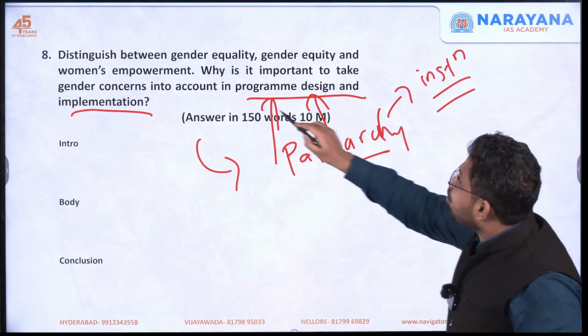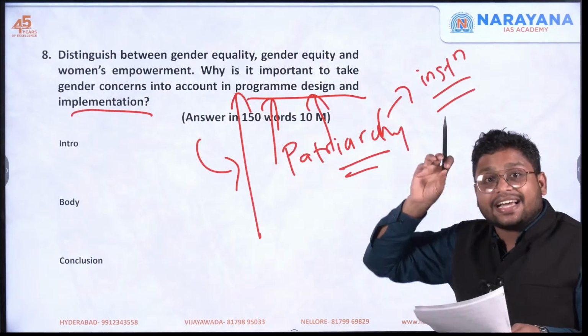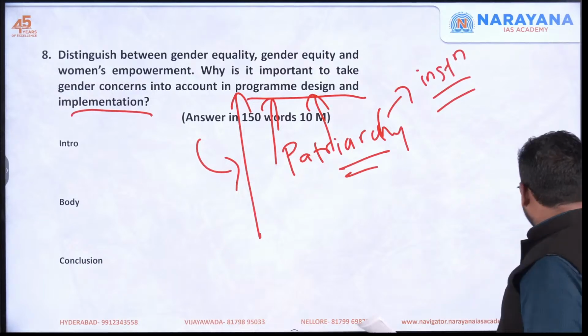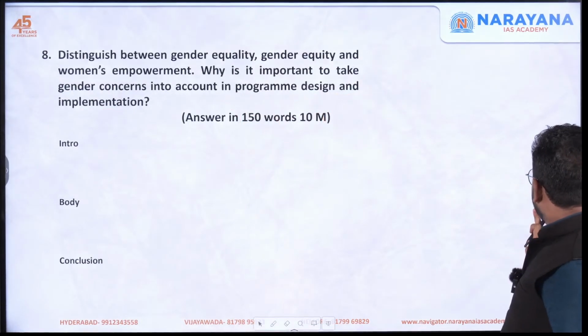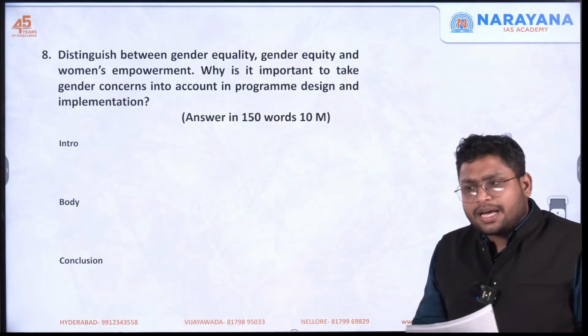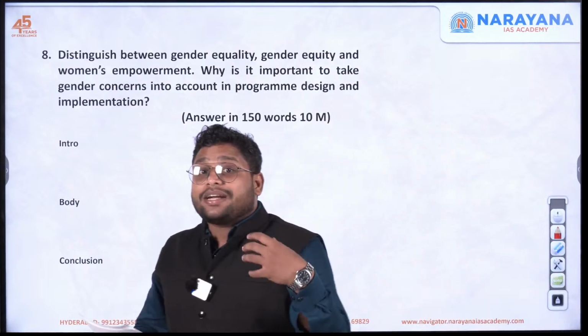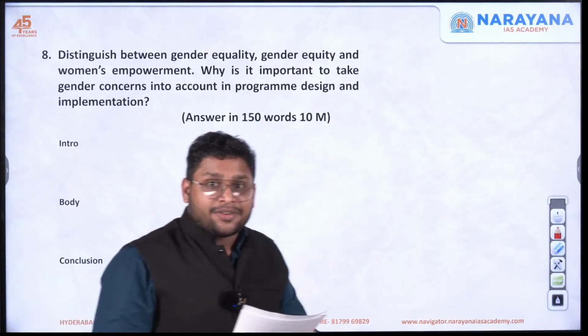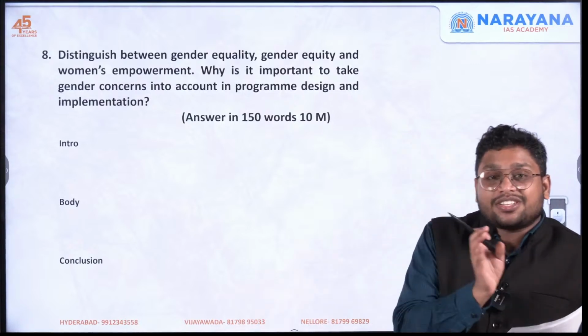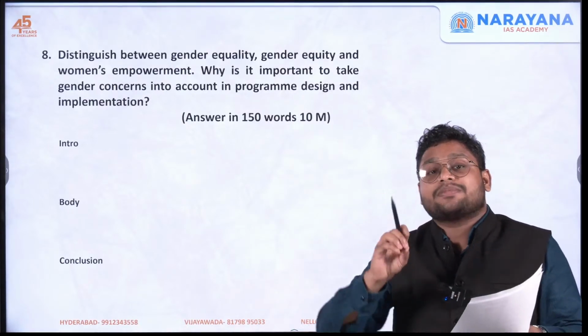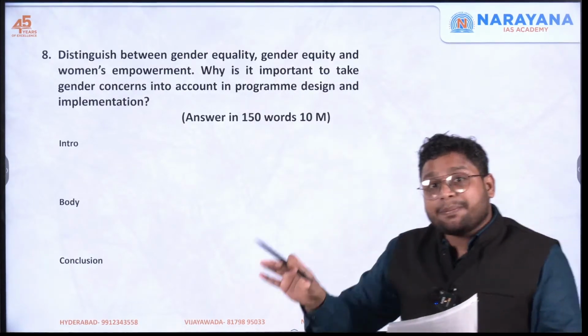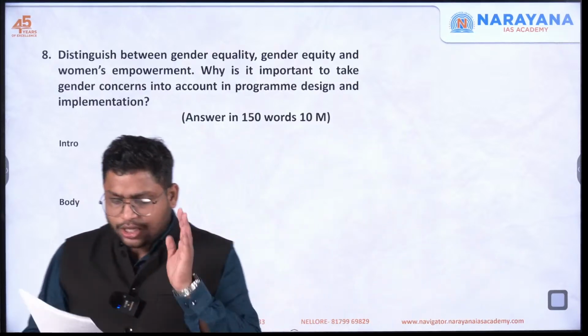So you have to show over here why the gender angle is important. And while showing the value addition part, you can take some examples also. For example, in the budget, now government is coming up with gender budgeting. So they will come up with a document in which gender-related specific schemes and all those things are specially mentioned in the budget. That's a good thing, you can say.